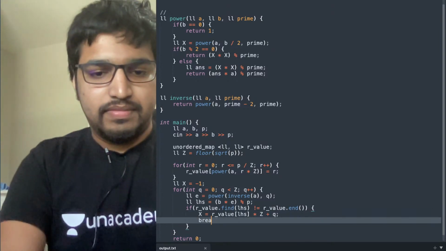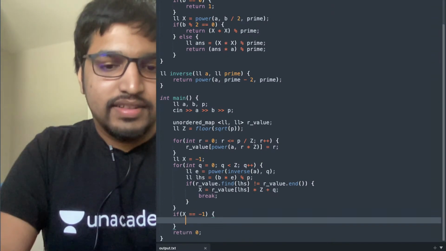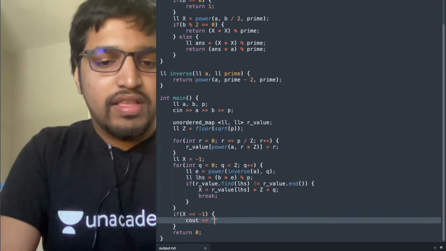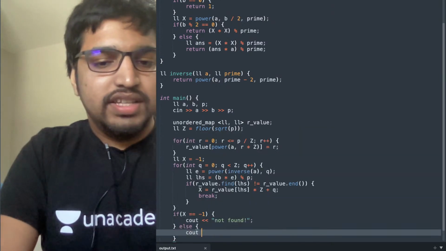Break. Now if x equals minus 1, cout not found, else cout x.